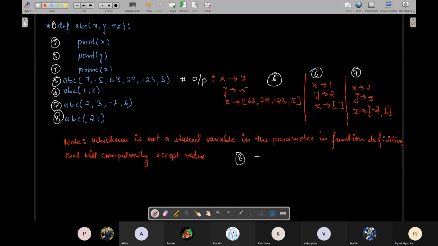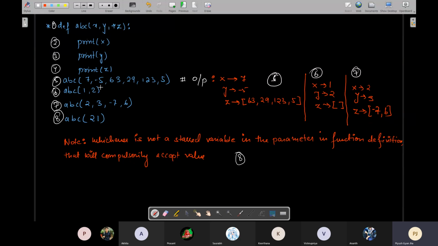8th line. Error, correct. Error क्यों होगा? Because of this note. Whichever is not star. So how many are not star parameters here? 2. So this 2 has to compulsorily get values. So कम से कम 2 value provide करना ही है तुम्हें. Just like here. This may you may leave for this.